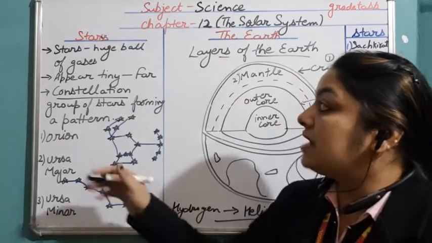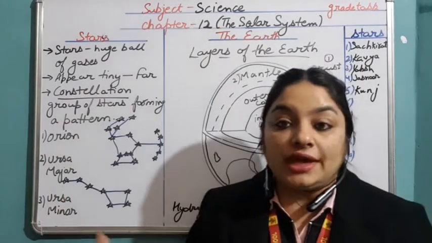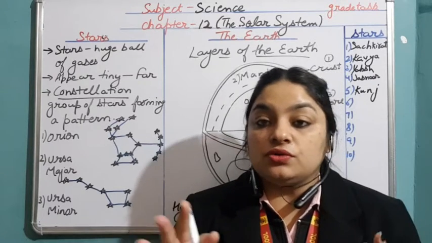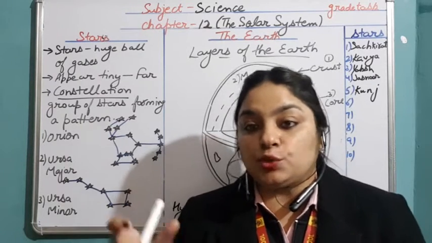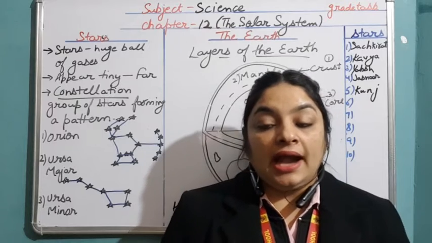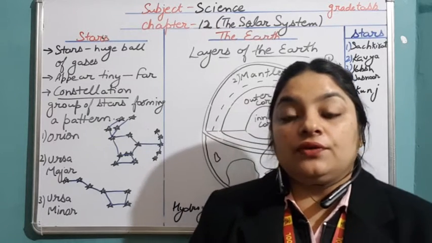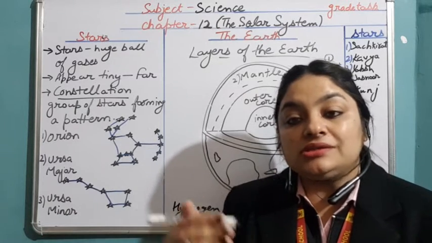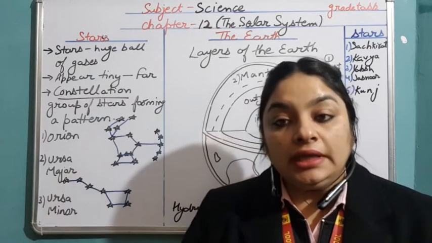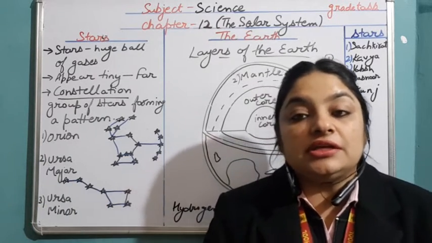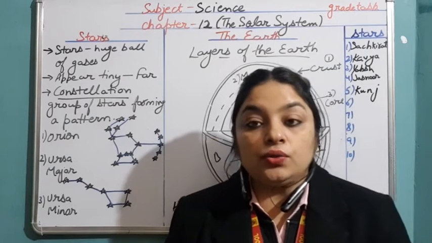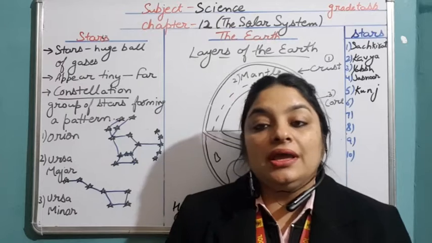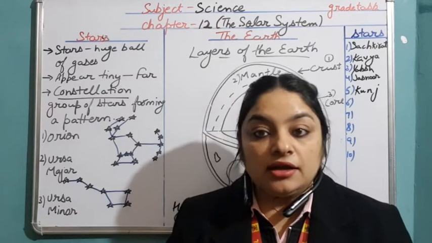Now what are stars? Stars are huge balls of gases, like I have already explained in my previous lecture about the sun. The sun is also a type of star, but it is nearest to the earth. There are two types of gases on the stars, hydrogen and helium. Hydrogen is continuously getting converted into helium, and due to that conversion it releases a lot of energy. The two types of energy released are heat energy and light energy.